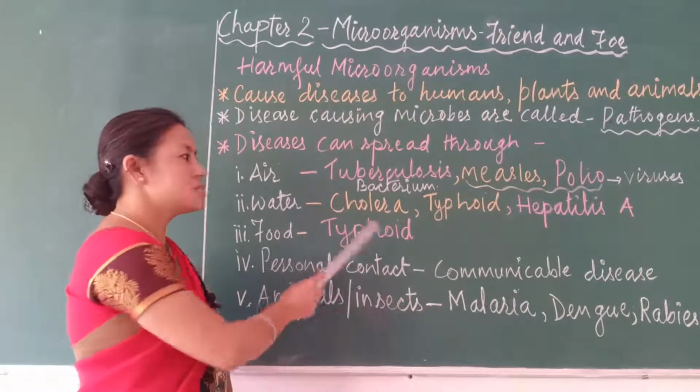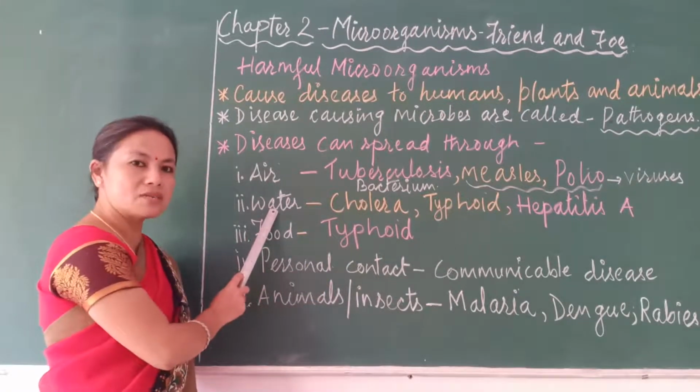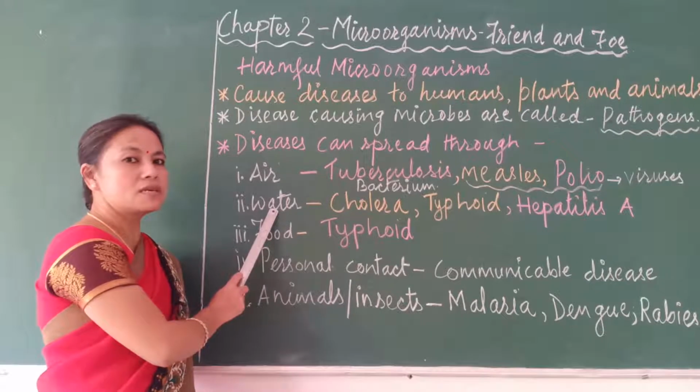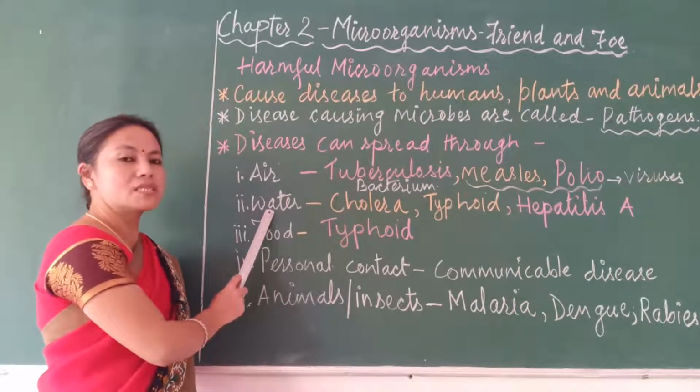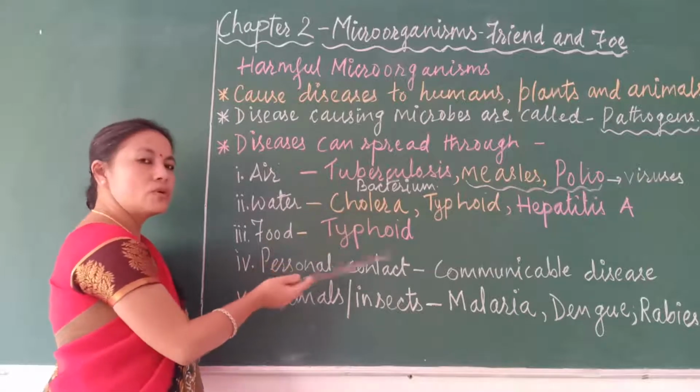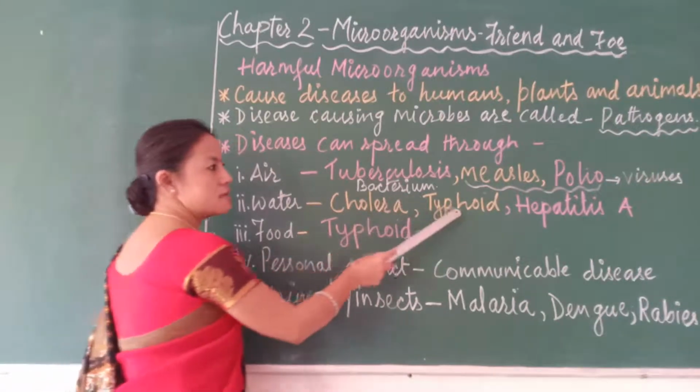They are spread through contaminated water. What is the meaning of contaminated water? Contaminated water means the water which contains the microorganisms which cause such kinds of diseases.